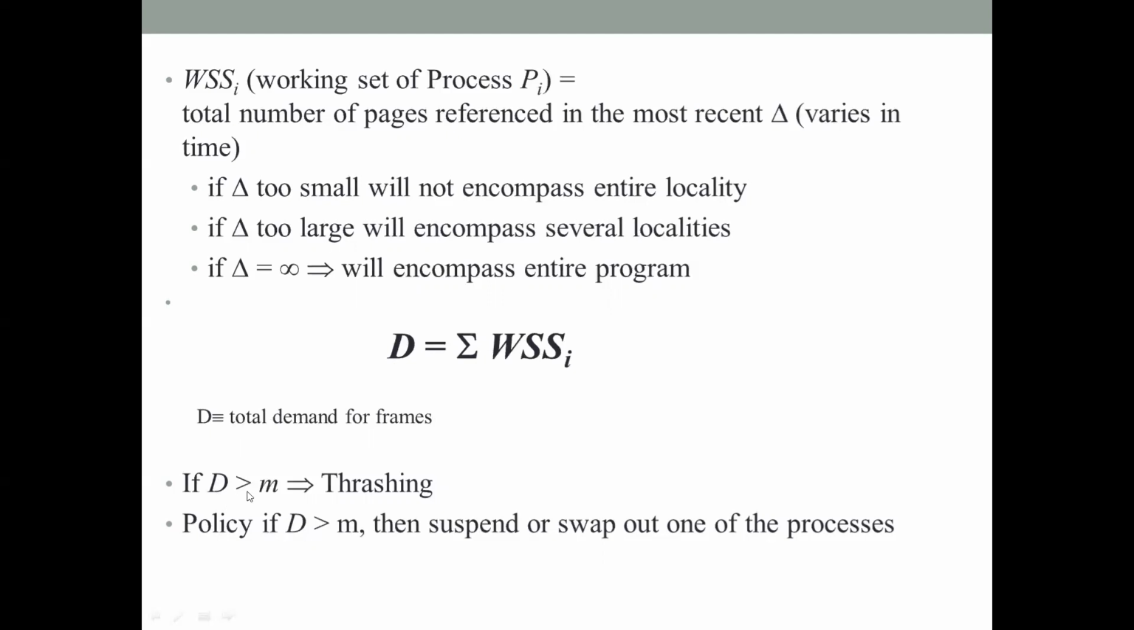If the demand for frames exceeds the total number of frames available in the system, obviously it's going to lead to thrashing. We can identify that by calculating this and comparing it with the number of available frames in the memory. So in case the OS finds out that D is greater than M, it is able to predict that it's going to lead to thrashing. And in such a situation, if there are not enough frames available for the OS to provide to the particular process, it will try to suspend or swap out one of the processes from the physical memory. So that is all about how we can use the working set model of process execution to prevent thrashing.